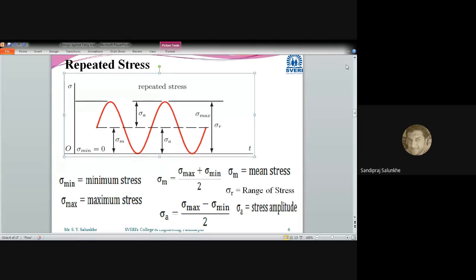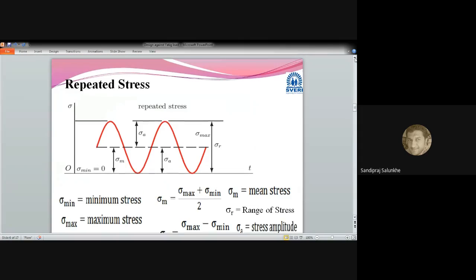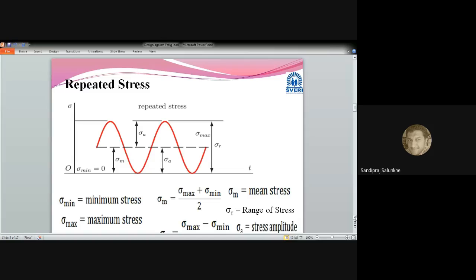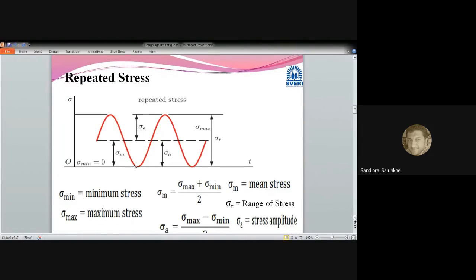In the case of fluctuating stress, this value may not become zero; the stress is above the zero line. Whereas in the case of repeated stress, this value has to become zero, then only we call it a repetitive type. That means once the tensile stresses are induced to their maximum value, the minimum value will become zero again.